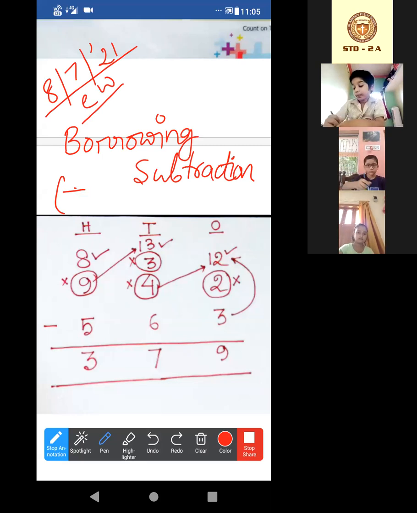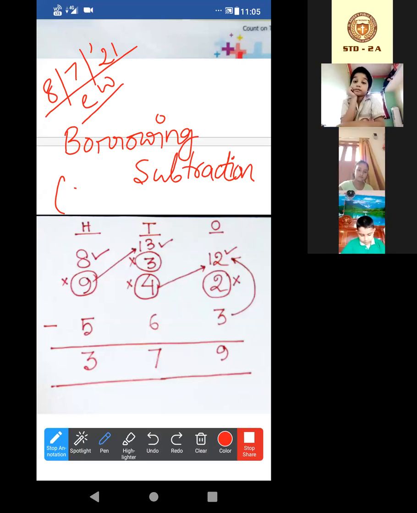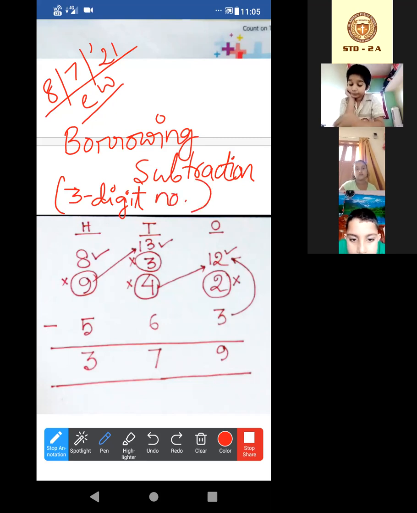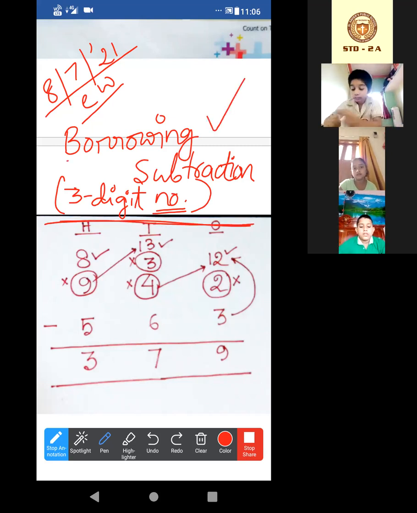Just wait a minute, let me write 3 properly. 3-digit number. NO dot means number, I already told you. Okay, have you given the heading? This one will be the heading. Borrowing subtraction, in bracket 3-digit number.